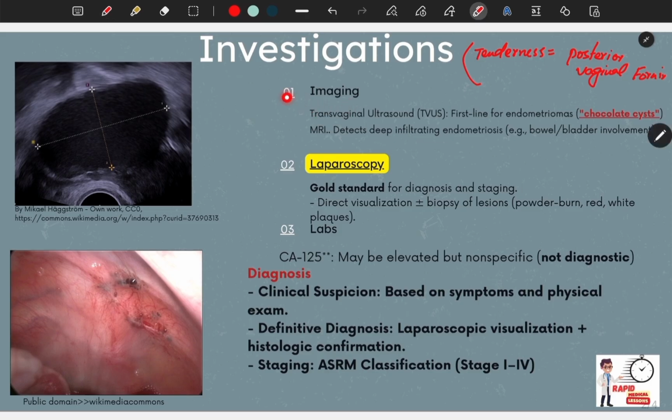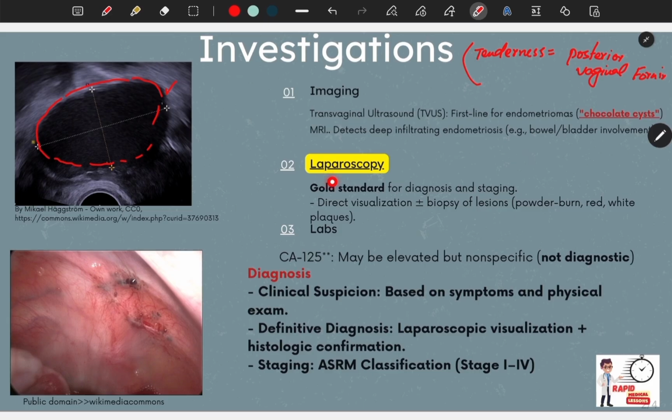Let's move toward the investigations and diagnostics. Imaging is used to confirm this condition. Transvaginal ultrasound is first line. It is excellent for detecting endometriomas, those chocolate cysts in the ovaries. As you can see in this ultrasound, something resembling a chocolate cyst is shown. It is characterized by a dark, thick fluid that is actually old blood within the cyst. The other technique, MRI, is reserved for deep infiltrating endometriosis, like bowel or bladder involvement. If there is any other organ involvement, then we use the MRI technique.